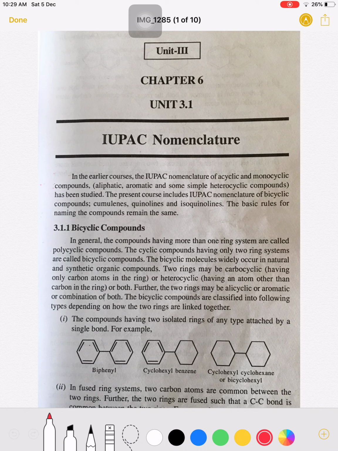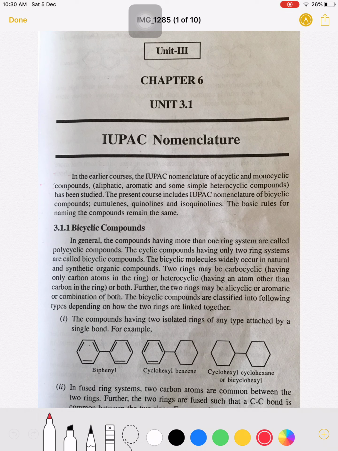Now see here, what is the long form of IUPAC? It is the International Union of Pure and Applied Chemistry. By use of this IUPAC, we can name compounds. We are giving names for the organic compounds. So by use of these IUPAC nomenclature rules, we are going to write names for these bicyclic compounds. So let's begin with the bicyclic compounds.